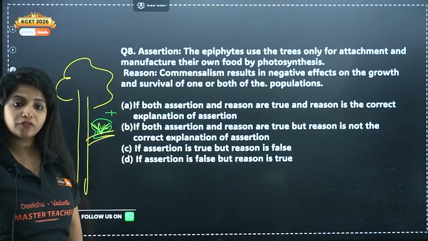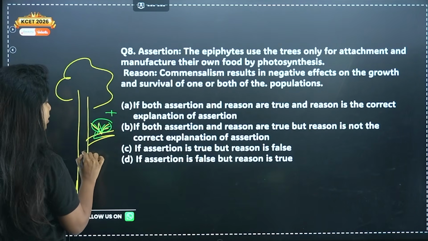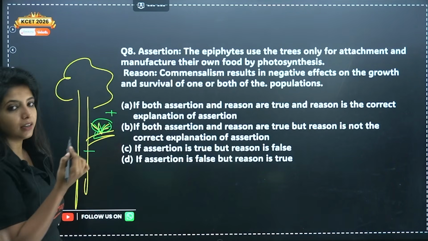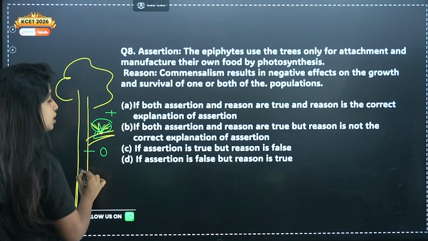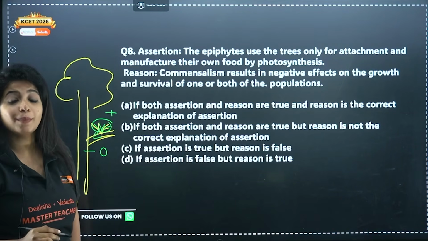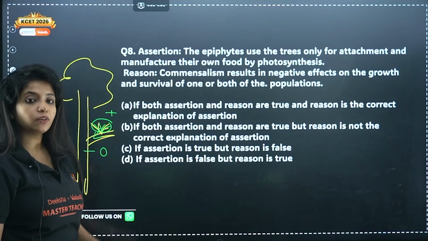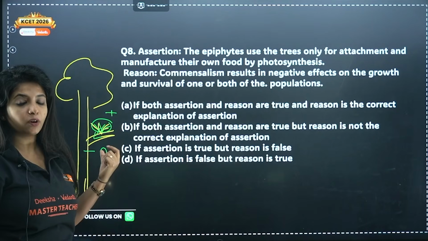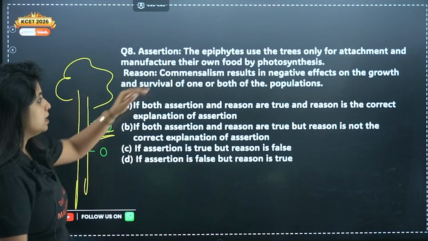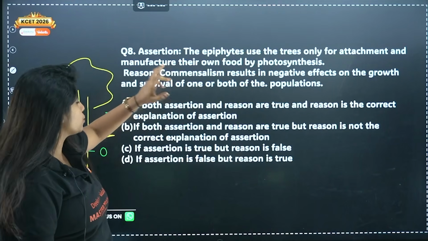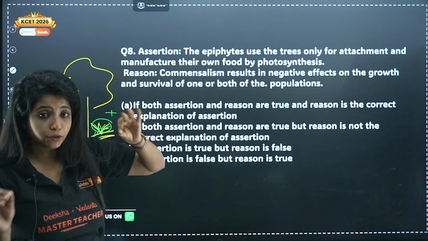They are getting the benefit of enough sunlight, whereas the mango tree is neither harmed nor profited. So I'll say it's a +0 relationship, which means it is commensalism. It is commensalism when one organism gets the benefit and another organism is neither harmed nor benefited. So the assertion is correct: epiphytes use the trees only for attachment and manufacture their own food by photosynthesis.